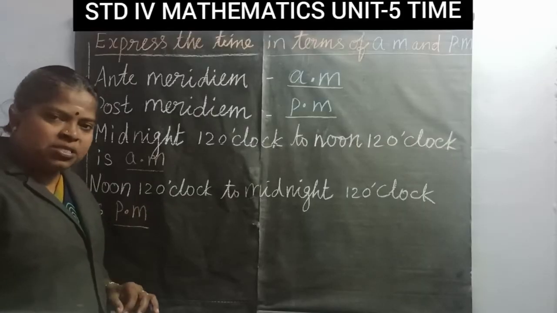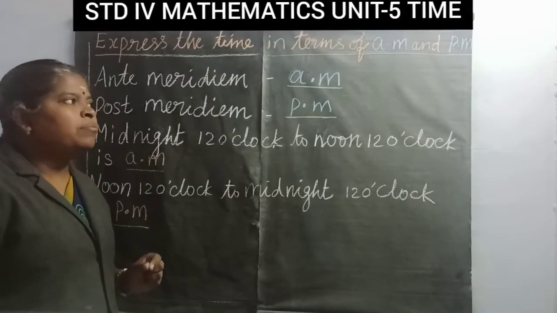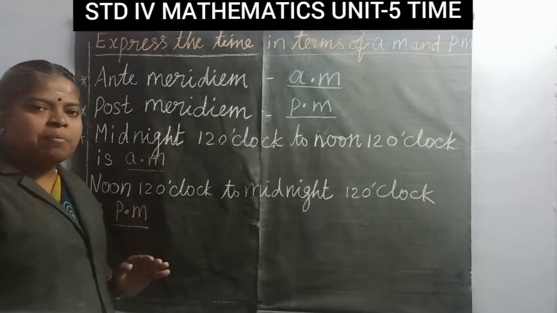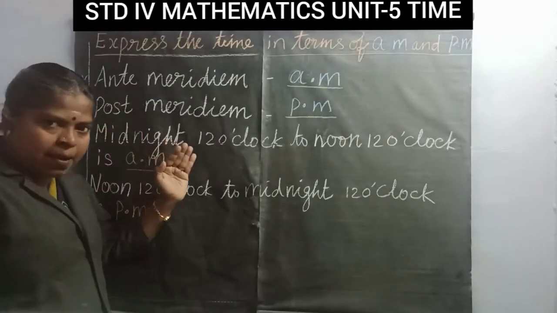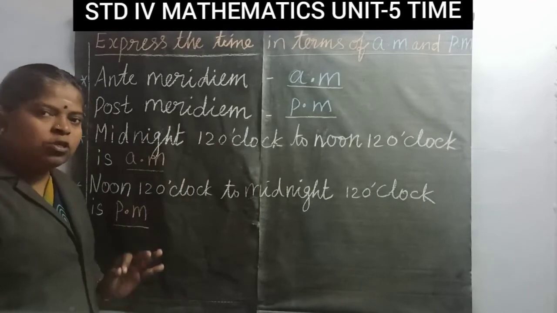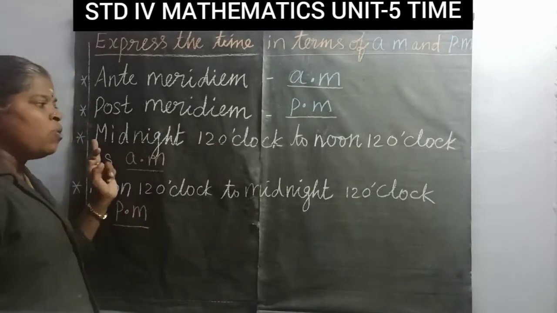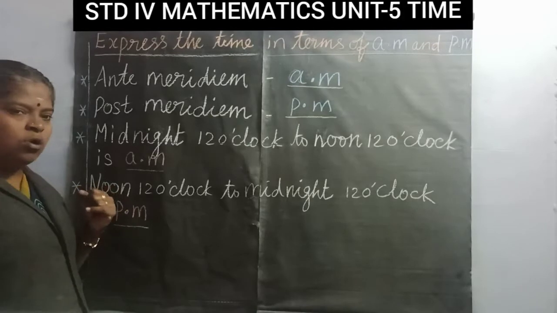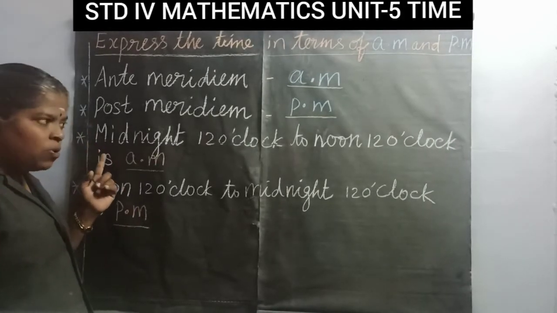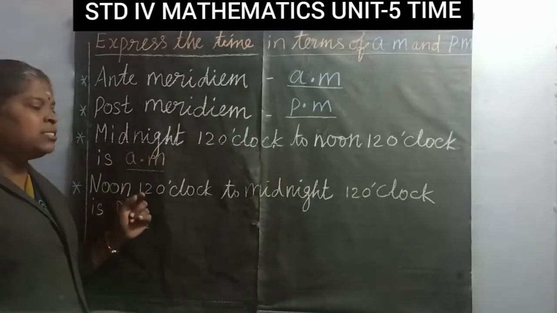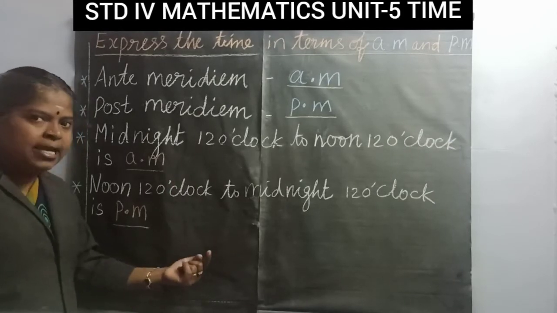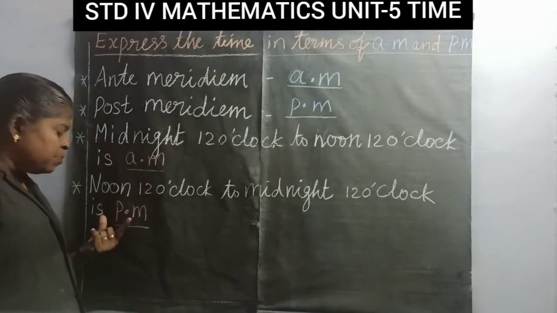Now we can express the time in terms of AM and PM. Ante-meridiem AM. Post-meridiem PM. One day is equal to 24 hours. So midnight 12 o'clock to noon 12 o'clock is AM, that means ante-meridiem. Noon 12 o'clock to midnight 12 o'clock is post-meridiem, that means PM.